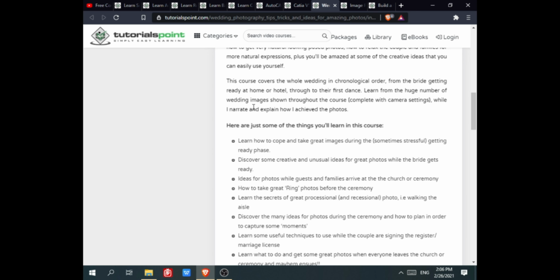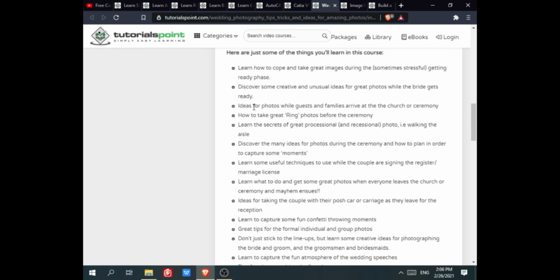discover the main ideas for photos during the ceremony and how to plan in order to capture some moments, learn some useful techniques to use while the couple are signing the register or marriage license, learn what to do and get some great photos when everyone leaves the church or ceremony and mayhem ensues. Ideas for taking photos of the couple with their posh car or carriage as they leave for the reception.